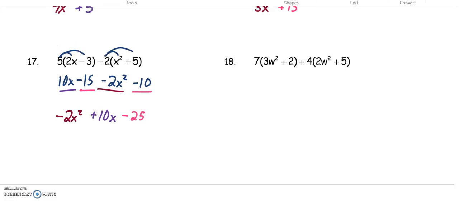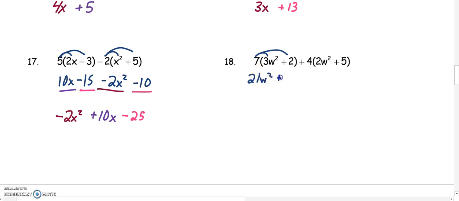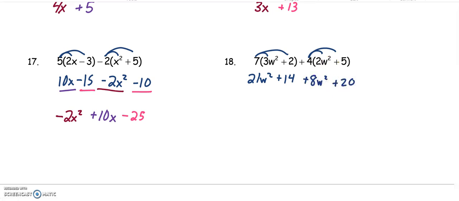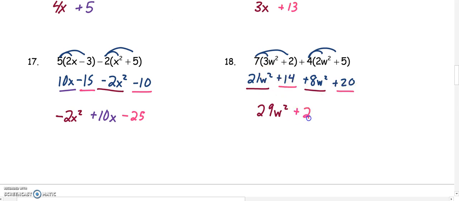Number 18, when I distribute, I have two things to distribute again. So I'm going to distribute a 7 into the first set of parentheses, 21w squared plus 14, and 4 into the second set, so plus 8w squared plus 20. And now I can combine like terms. So I have w squareds that are alike. 21 plus 8 gets me 29w squared. And I have constants that are alike. So plus 14 plus 20 is 34.